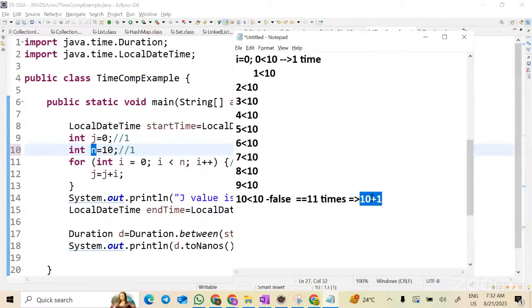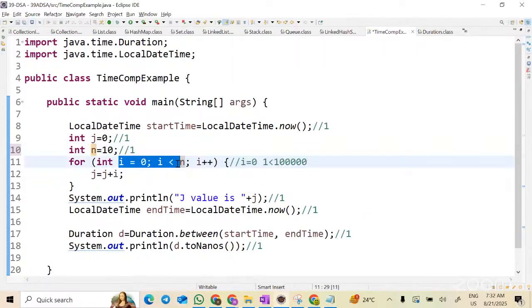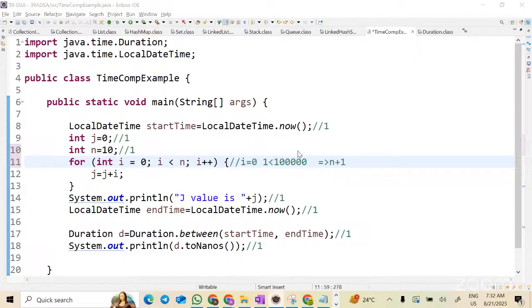Now, can I replace 10 with n? Irrespective of whatever the n value may be, if I start with i equal to 0, i less than n, then how many times will this loop execute? n plus 1 times. Do you guys agree with me? Does everyone agree or any questions on this? This is very important. Though it looks silly, it is important.